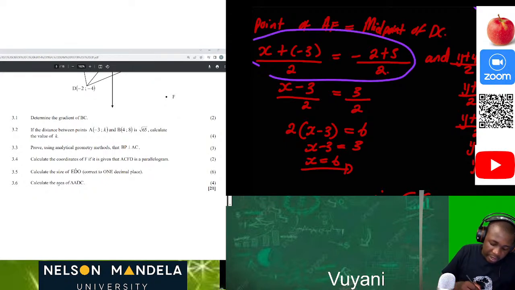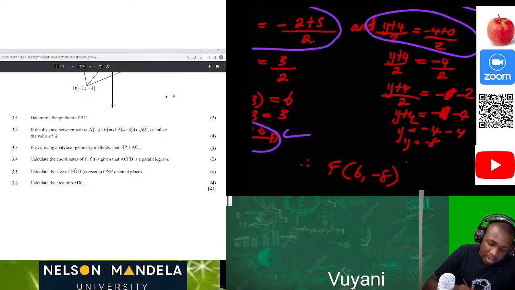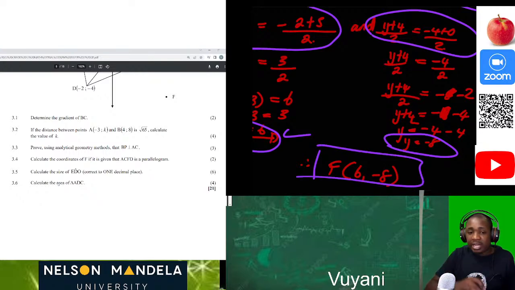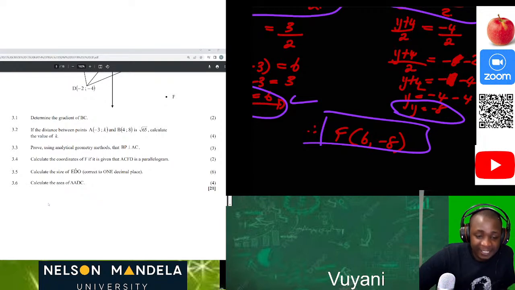Then we solved for x, and our x value is 6. On the other side we solved for y, and our y value was negative 8. Therefore the coordinate of F will be (6, negative 8). Did I leave someone behind? Don't hesitate to ask your question.